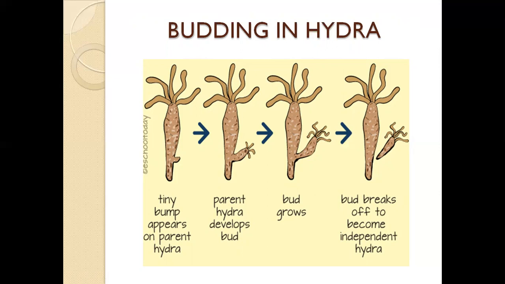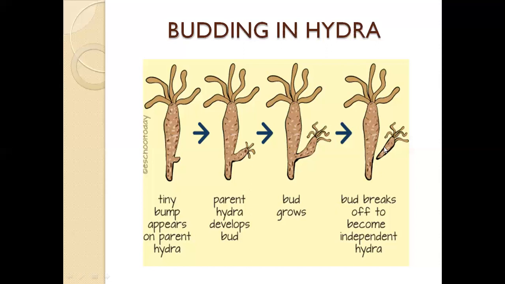So this hydra starts to grow a tiny bump. This bump then develops tentacles. Then it develops and grows on its parent, and finally it gets detached and forms a separate hydra.